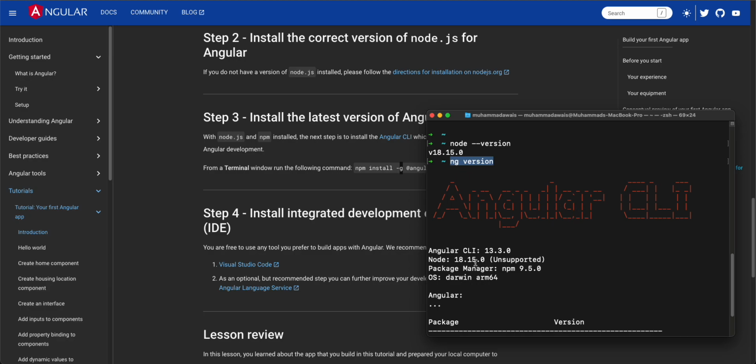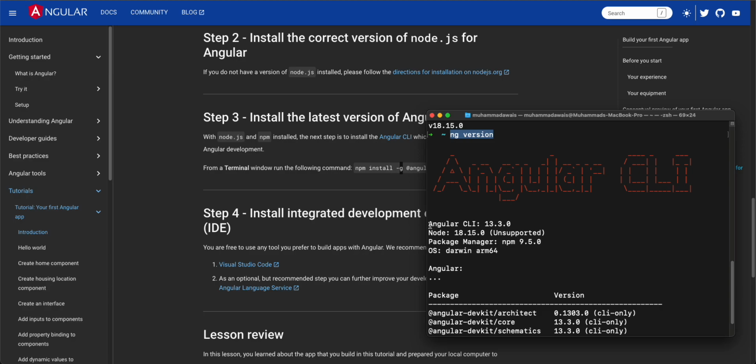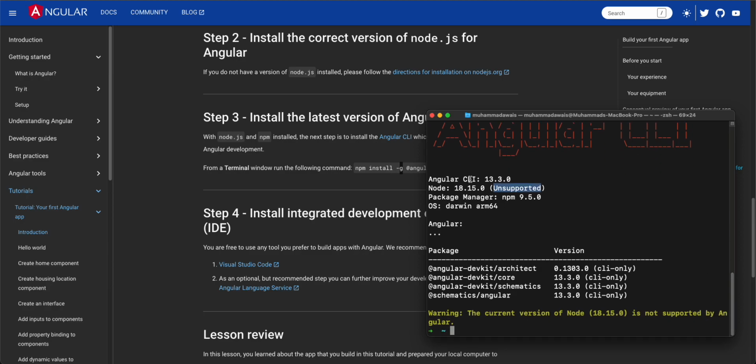You can see here it says Angular CLI, meaning Angular command line interface, which is installed as v13, and it requires Node 18. This is actually unsupported because I was also using Angular 16 earlier, so we have to downgrade this one as well. So this is how you can see it.